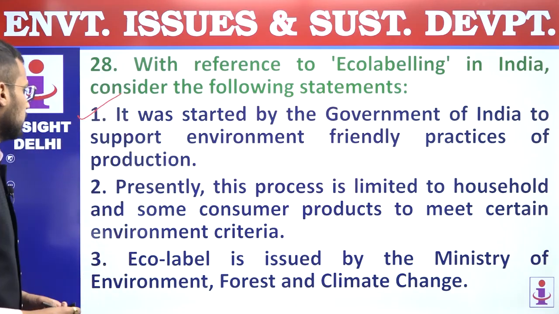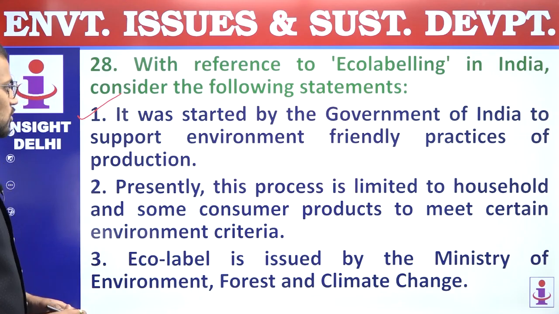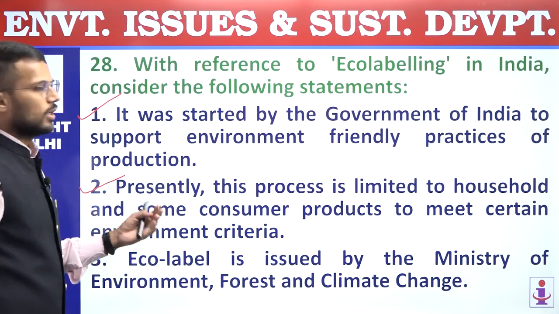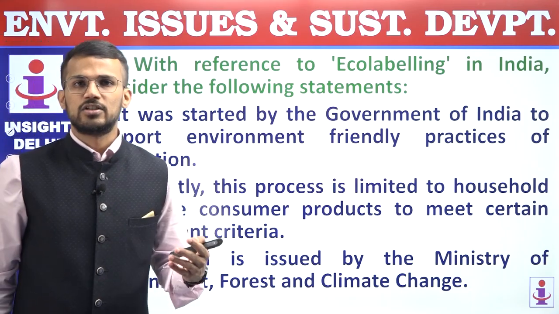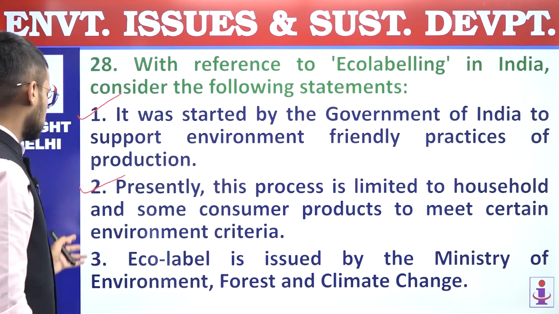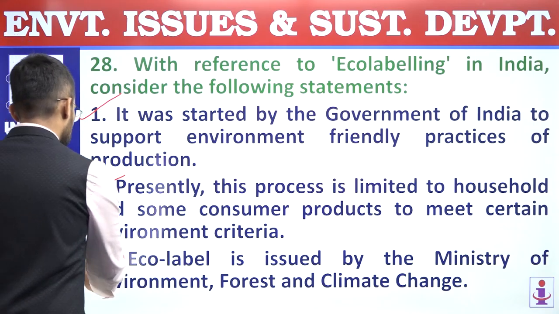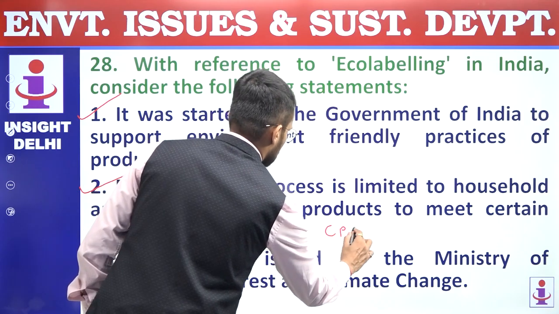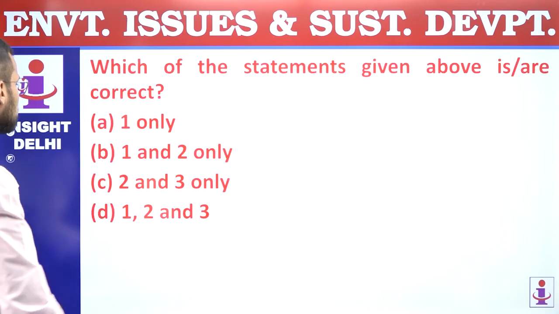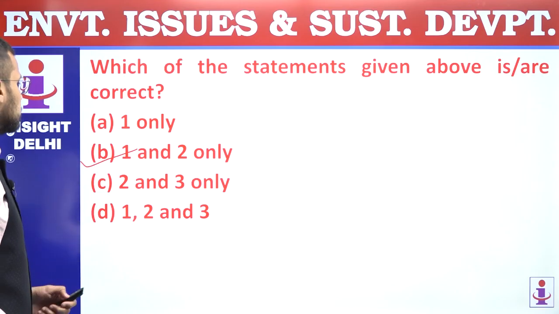First statement is correct. Second, presently, this process is limited to household and some consumer products to meet certain environment criteria. So presently, eco-labeling is available for detergents, soaps, papers, etc., not for other products as of now. Third, eco-label is issued by the Ministry of Environment, Forest and Climate Change. Incorrect. Eco-labels are issued by the Central Pollution Control Board. So the third statement is incorrect. First two are correct, and that's why the answer is B, 1 and 2 only. 28th question, answer is B.